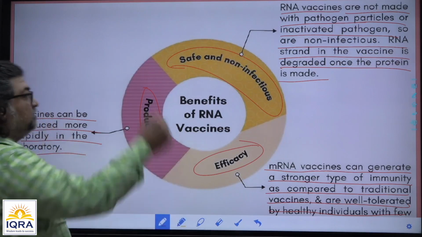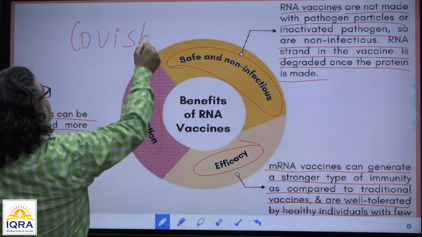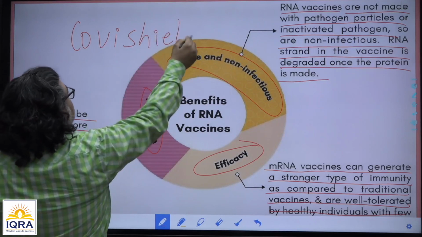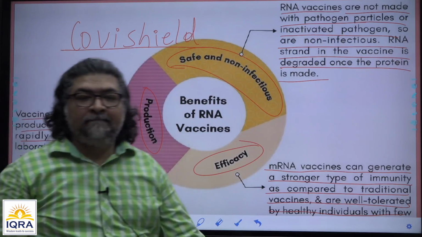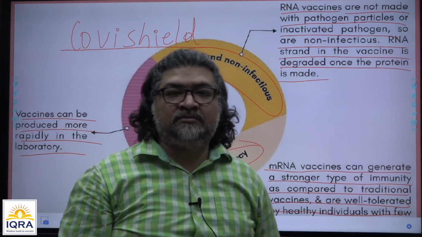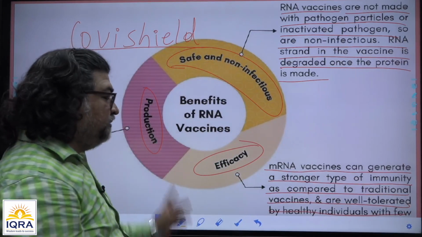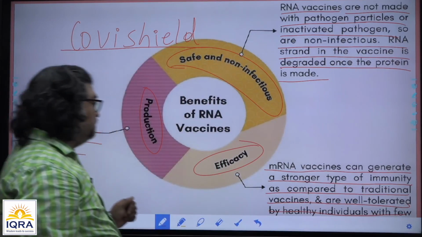So Covishield of Serum Institute of India is in this category. That's why people want Covishield rather than Covaxin. This is what I have given here. Now moving on.